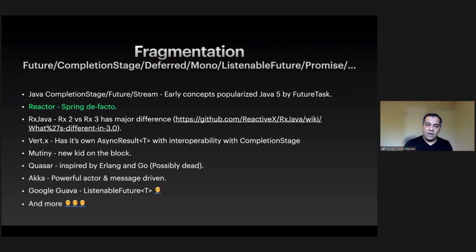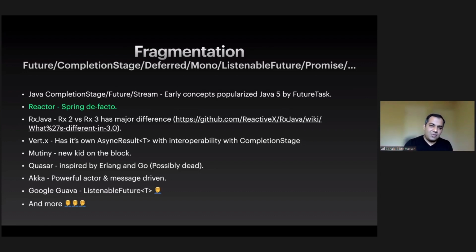Reactor, the Spring de facto, is right on top, and I feel it's probably among the most supported ones. There are two more famous ones, Reactor and RxJava. RxJava is the next one, but even within RxJava, between RX2 and RX3, you would see a huge fragmentation. Vert.x is another one.